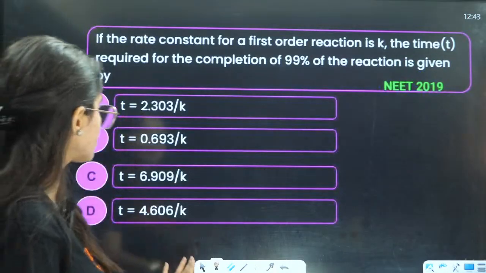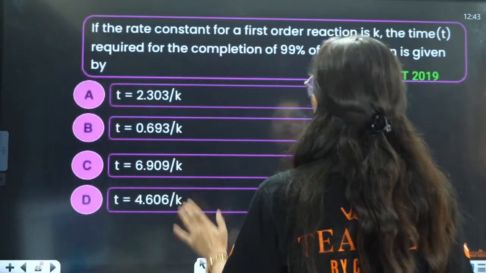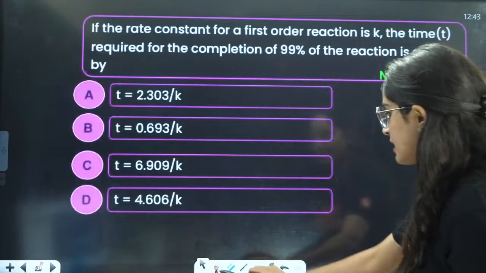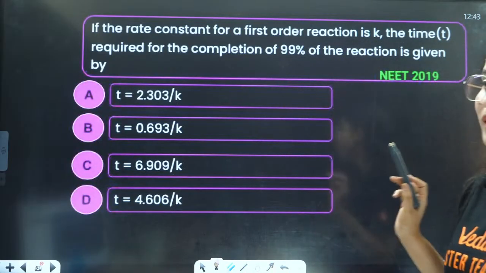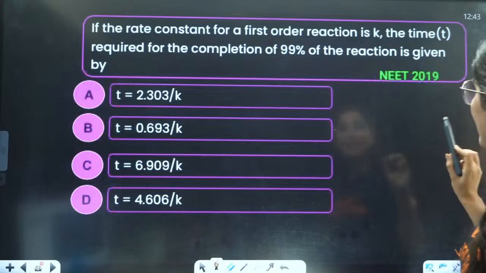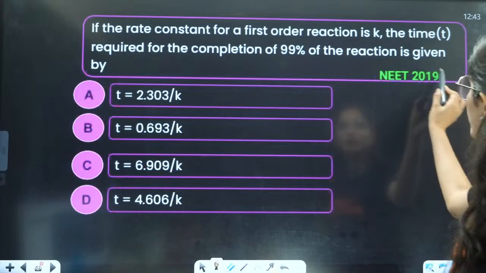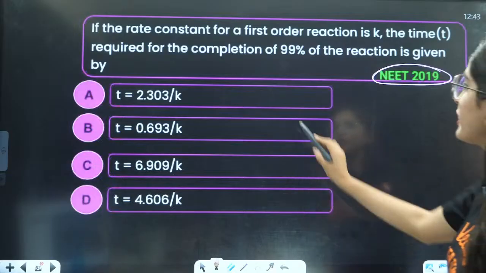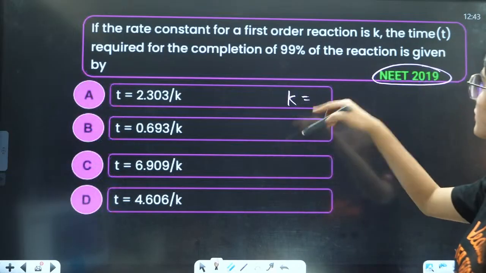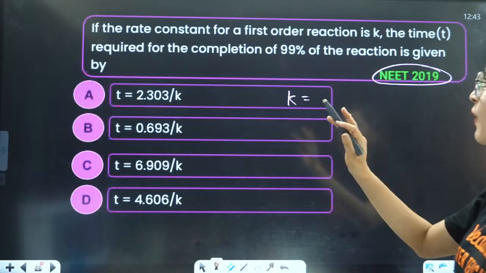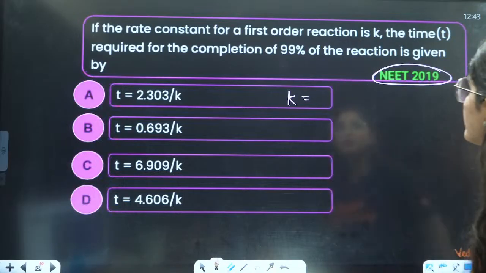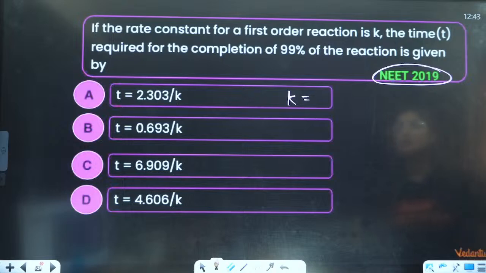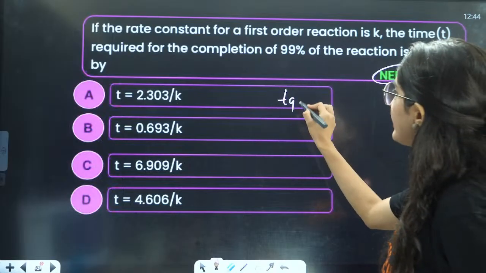Now, next is the rate constant for a first order reaction. They are saying the rate constant K for the first order reaction, 2019 question. The time required for the completion of 99% of the reaction is given by. Okay, good. So what is T 99%?